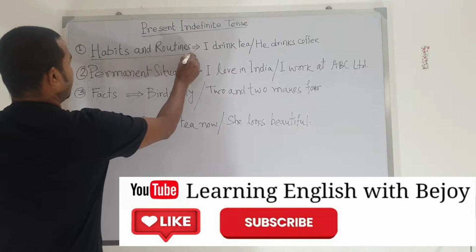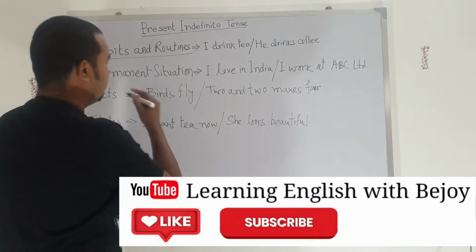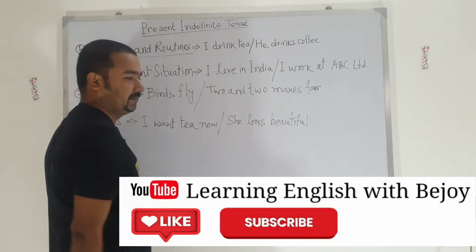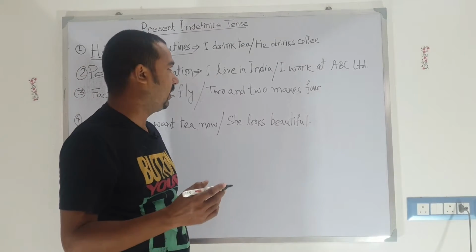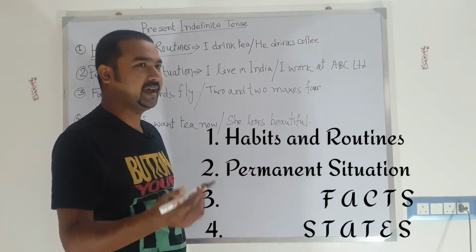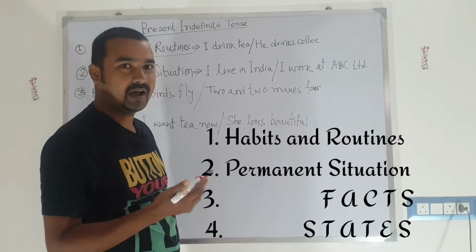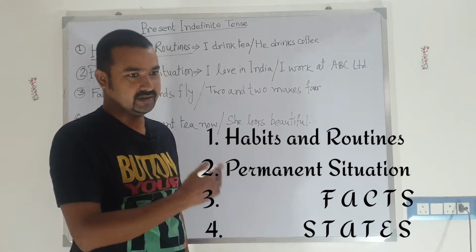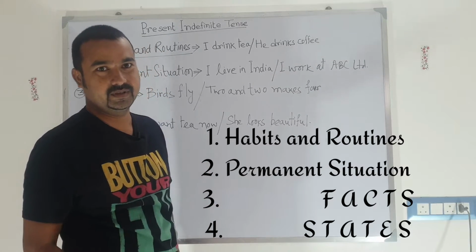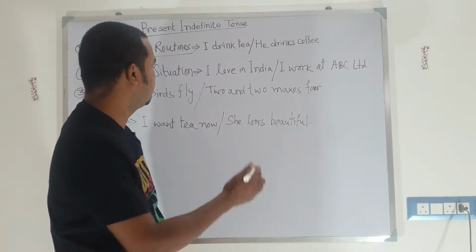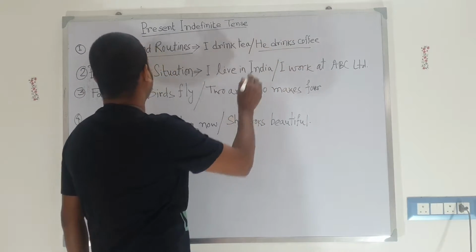Let's first move on to habits and routines. Here the habit is: I drink tea. Whenever I drink tea, this is my habit. Maybe yesterday I took tea, tomorrow I will be taking tea, but I drink tea means it's my habit. And he drinks tea is also a habit.